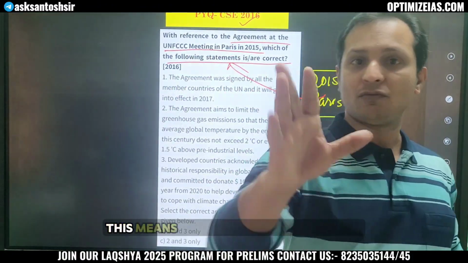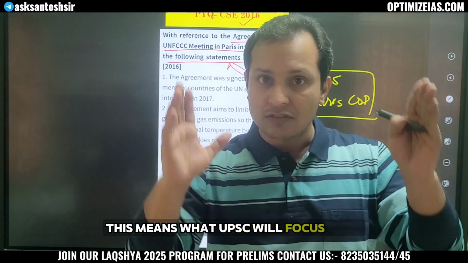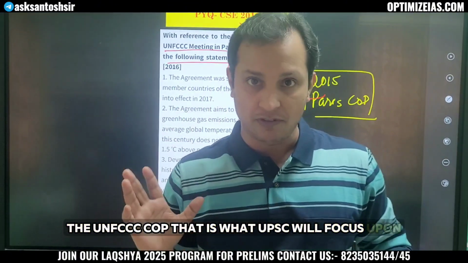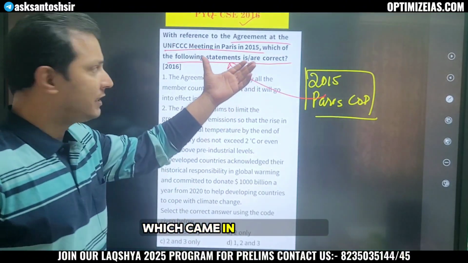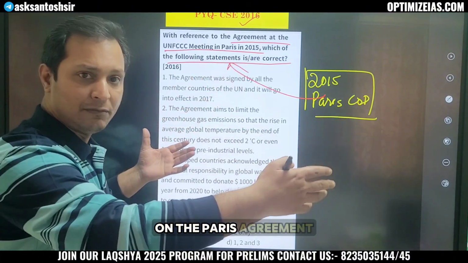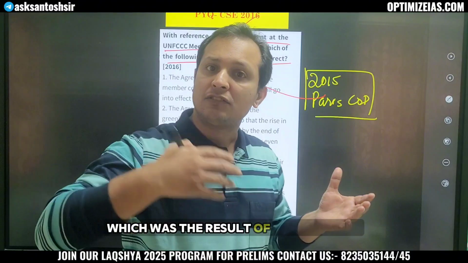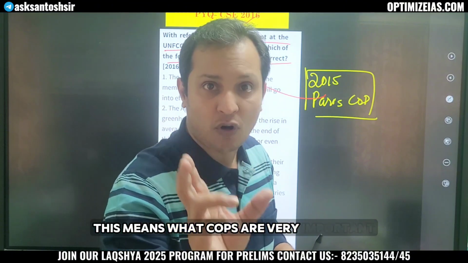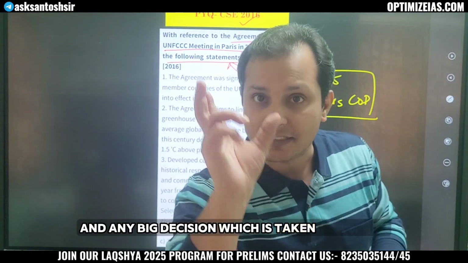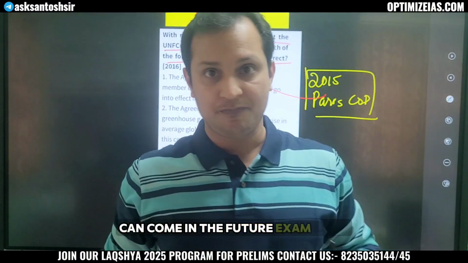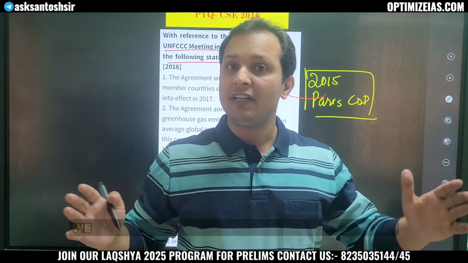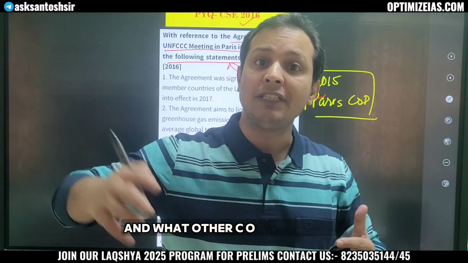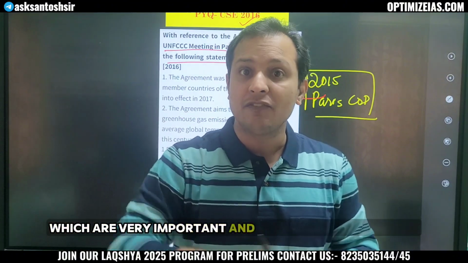Once we solve this PYQ, what do we understand about the demand of the exam? This means UPSC will focus upon the UNFCCC COPs. This is one question which came on the Paris Agreement, which was the result of the COP in Paris in 2015. This means COPs are very important, and any big decision taken at a COP can come in the future exam. Further, we will understand when this COP started, what other COPs are very important, and which is the recent COP.